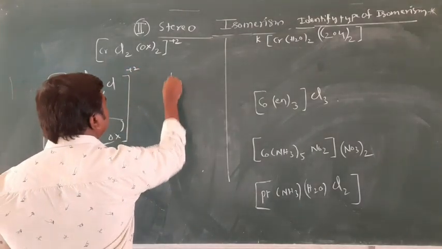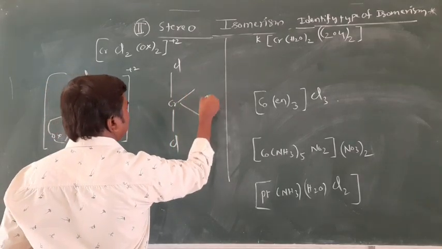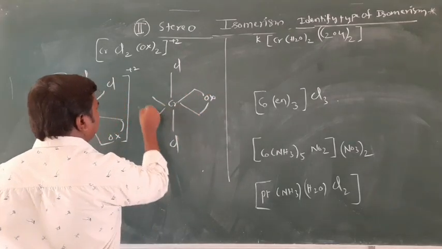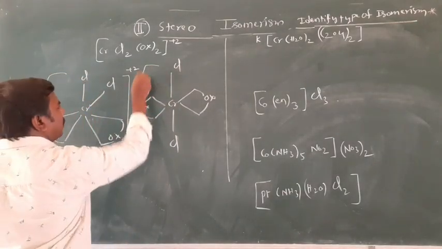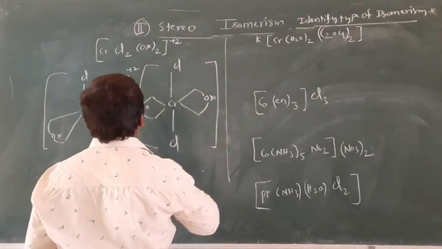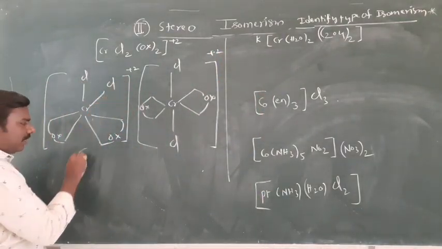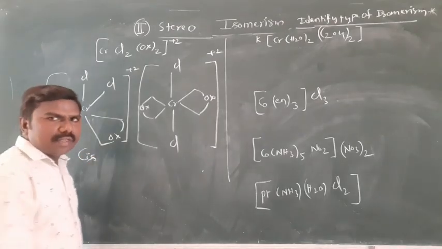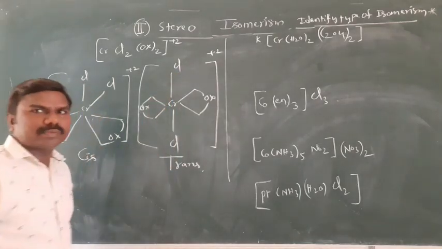Next, chromium, Cl, Cl, oxalate and oxalate. Okay, it is also a complex +2. There are two identical ligands on the same side, that's why cis. Two identical on opposite sides, that's why it is trans.